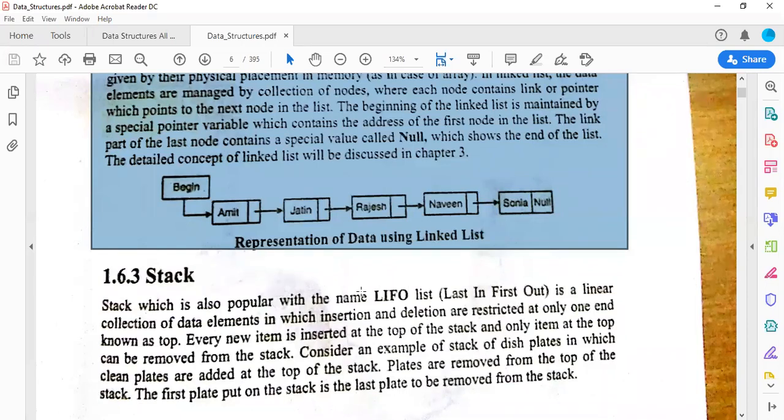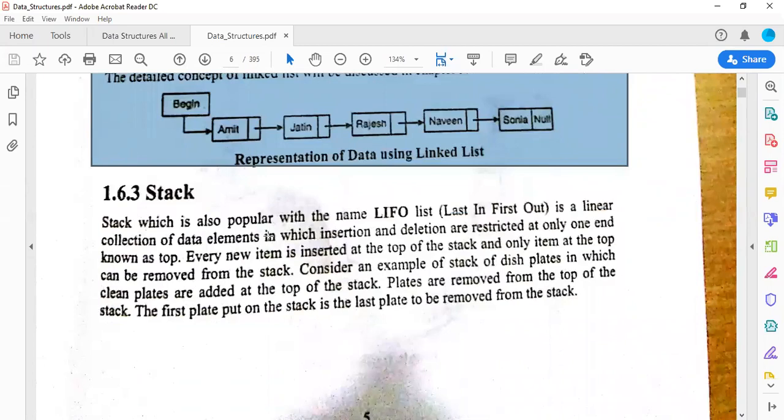Or you can consider your tiffin. Suppose you are putting rotis, first roti, second, third and fourth. The last roti will be removed first. So that is your last in first out collection of data elements. So remember, this stack comes under last in first out.